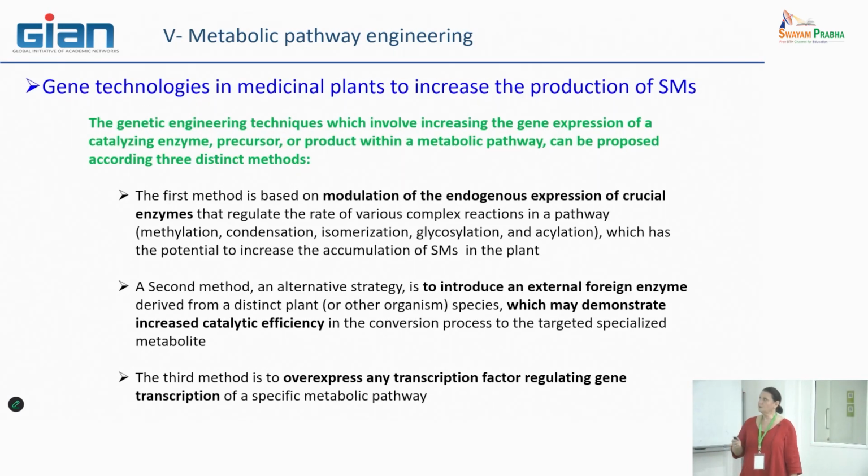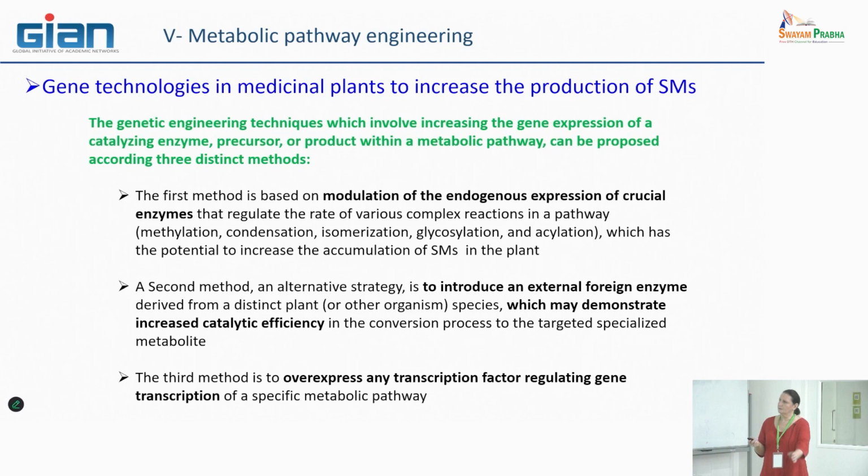So what are the genetic techniques that are used to do exactly what I said? These techniques involve two types of approach. The first one is increasing the gene expression of, for example, a step of your metabolic pathway. That means you can target catalyzing enzymes, but you will also see that you can knock out or decrease the expression of a specific gene. So we will see both of these strategies.